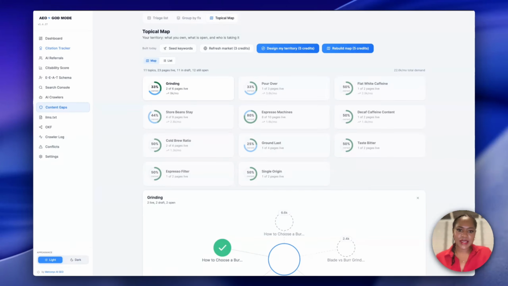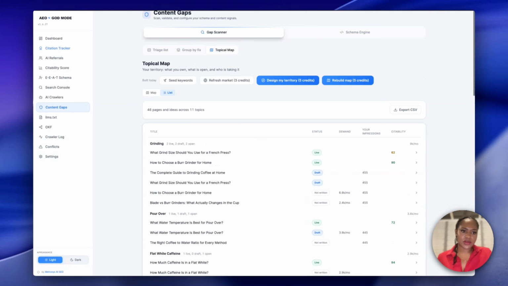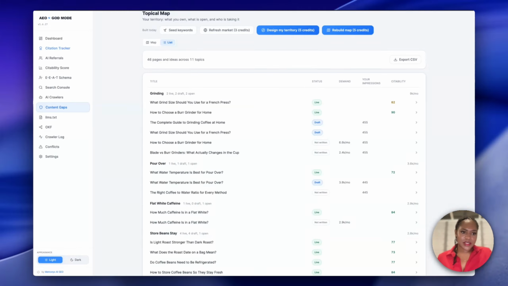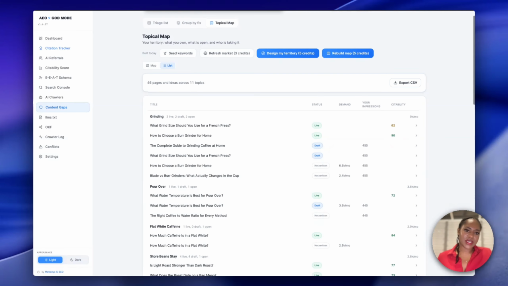And if you want to see a clear list of all the topics that it's suggesting, you can just click on list and scroll down and get a clear view of the topics that you've already covered, which are live, which are in draft, which are not yet written, the search volume. And you can also export this as a CSV if you have another method for generating content or writing your content. You can export the topical map so you can use it in other ways.